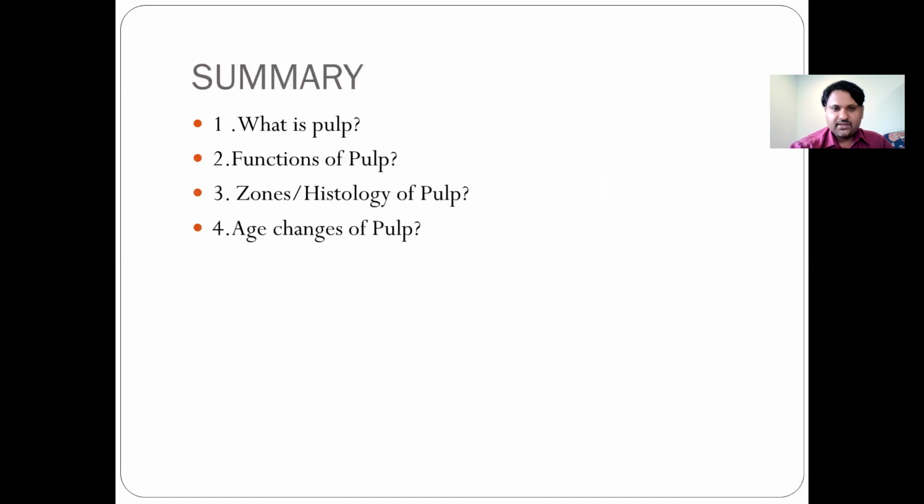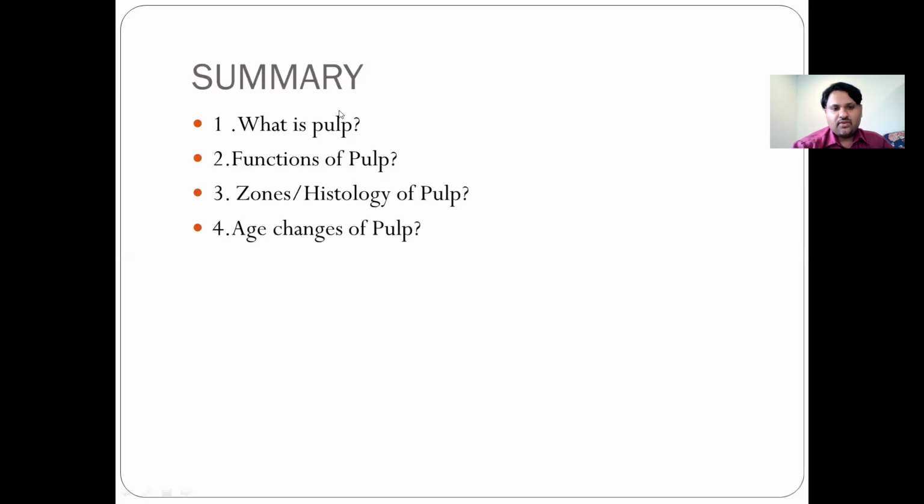Now I should just summarize what I've taken. In what you need to know, what is a pulp? It's always asked as a viva question. The pulp is soft connective tissue. You need to explain what it is, where it is located, the types, and we discuss the different functions of the pulp. First, you need to study the headings, and then you need to write a few points about each one of them.